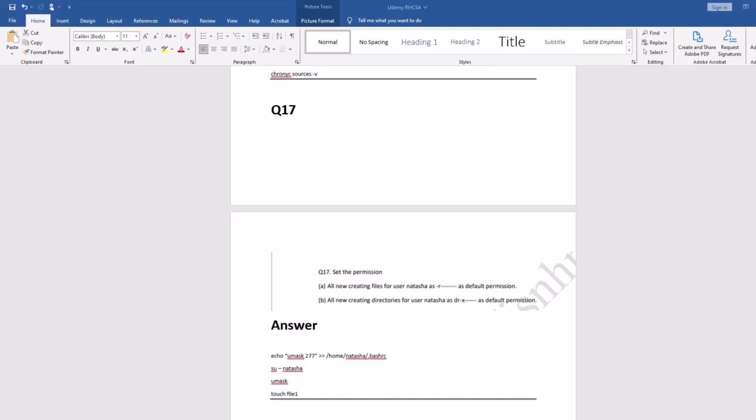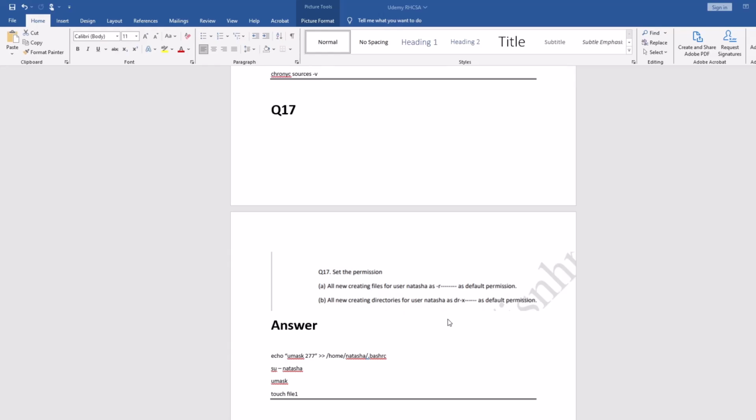So this is question number 17. In question number 17, he's saying you have to change the permissions of the user Natasha. Nobody else can read or write, so only the user can read. If Natasha creates any file, automatically only the user can read it, otherwise no permission for anyone else.